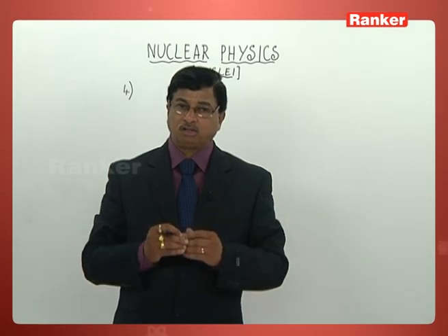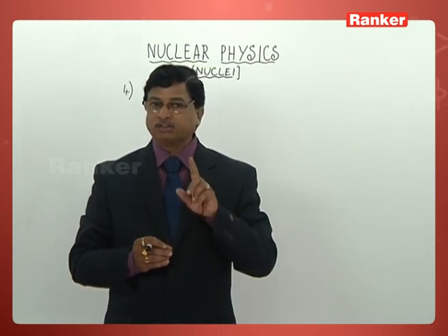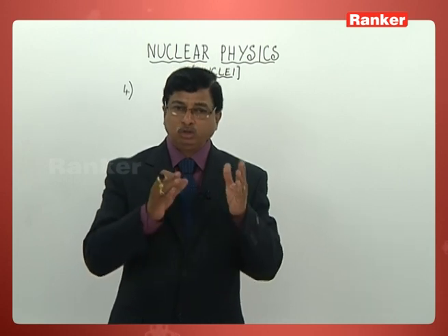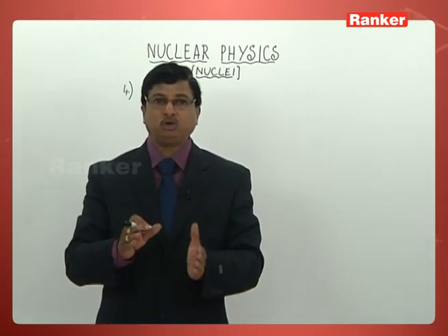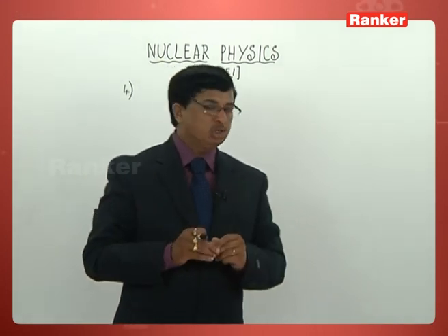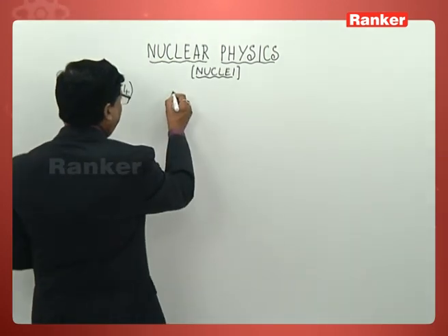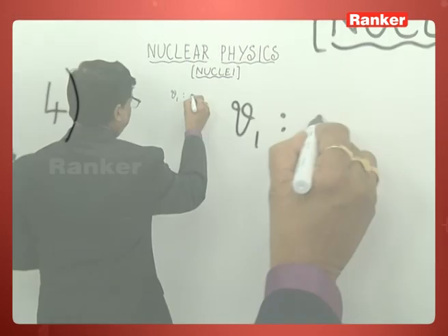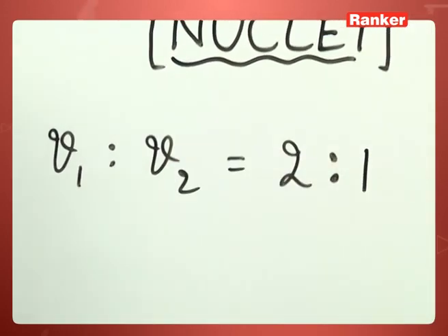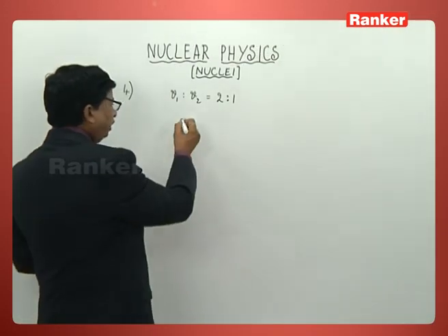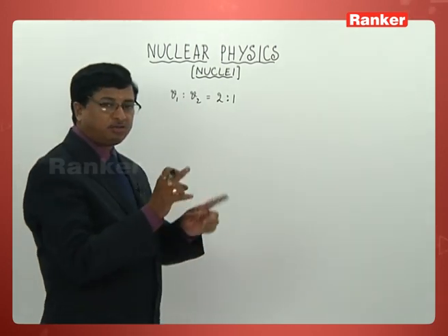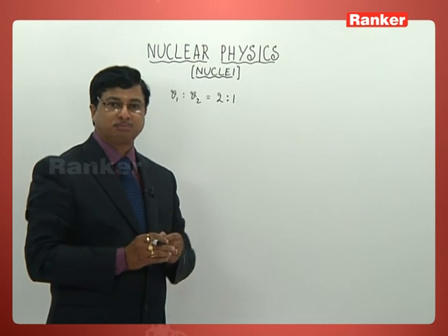So let us start the problem this way. He is giving you velocities there, and one nucleus is disintegrating into 2 nuclear parts. So if I take the velocity ratio V1 is to V2, it is given as 2 is to 1. In true sense, you can understand well that masses are in the inverse ratio of their velocities.